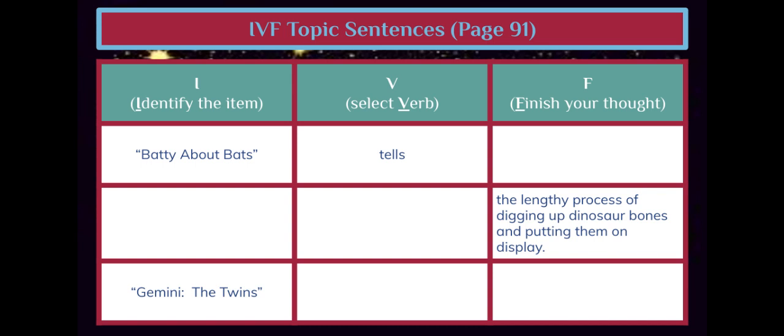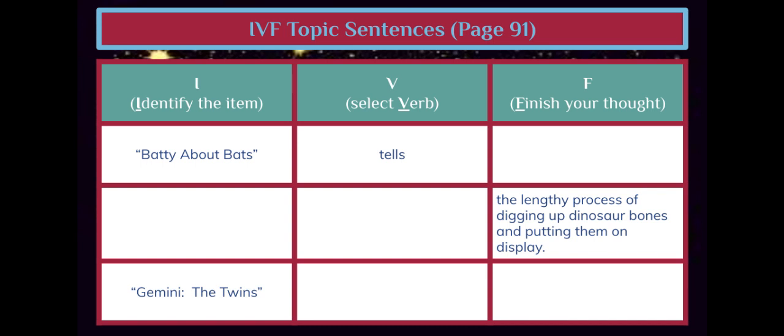Turn to page 91 in your student books. Let's look at the instructions. Fill in the missing elements in the IVF topic sentences below. Use the verb bank to choose a different verb for each topic sentence. The first sentence takes us all the way back to our first text selection.